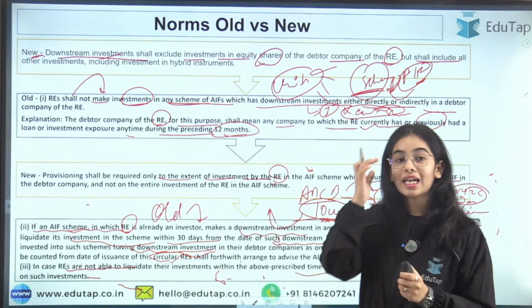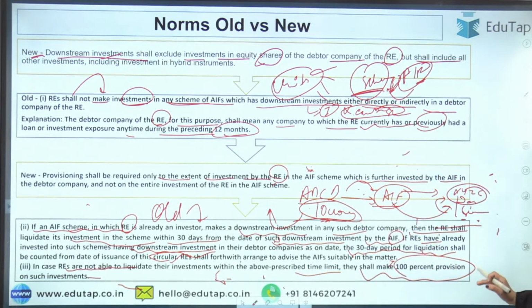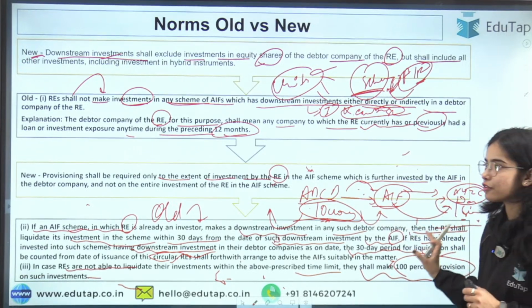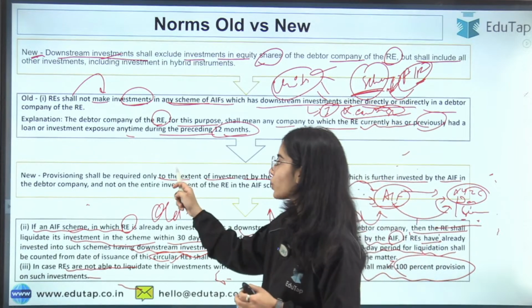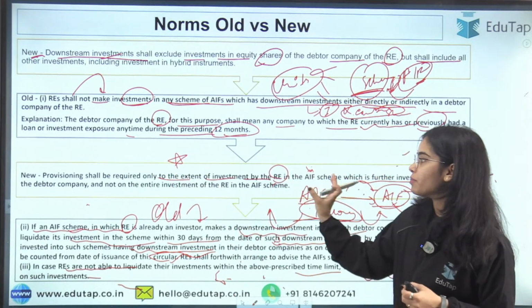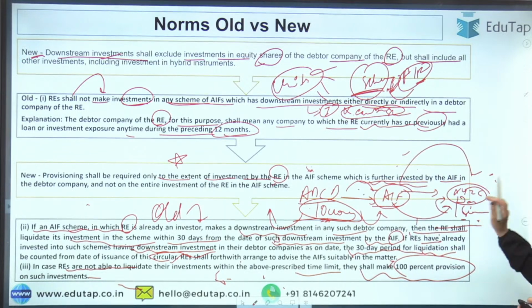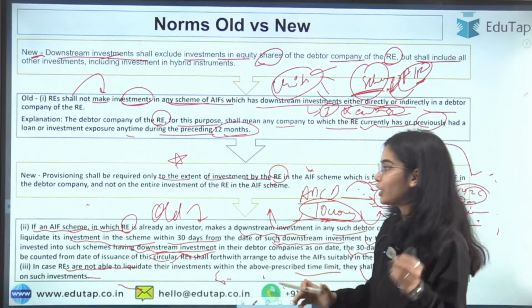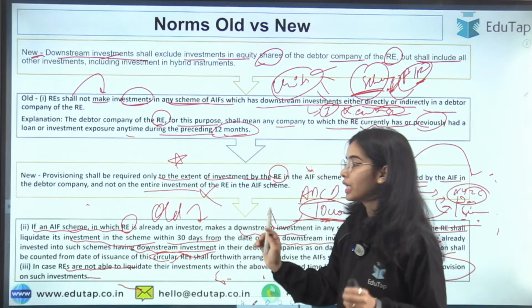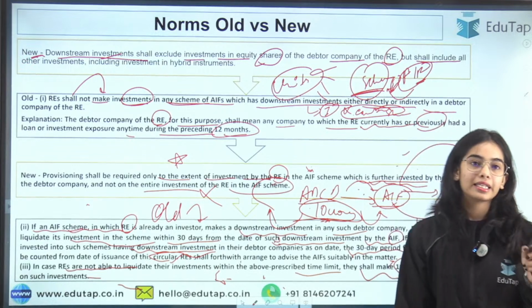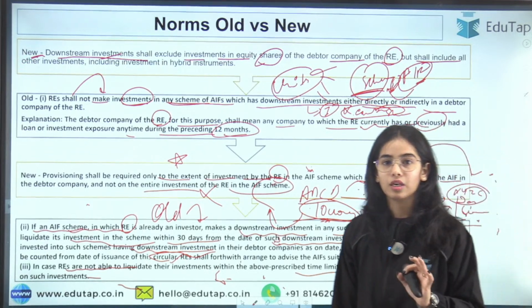So the idea is that 100% provisioning is not required for the whole investment in the AIF fund, but only to the extent of investment by the regulated entity in the AIF scheme which is further invested by the AIF in the debtor company, and not on the entire investment. I hope this is clear. Okay.